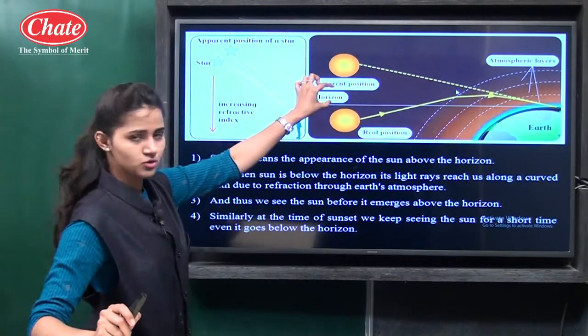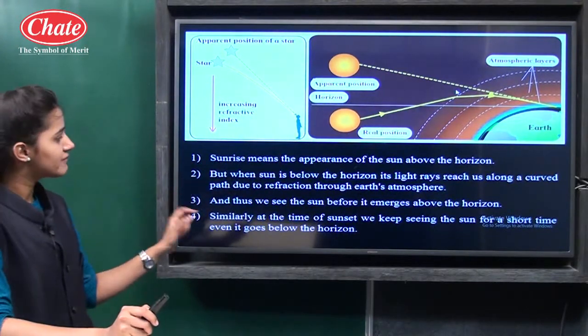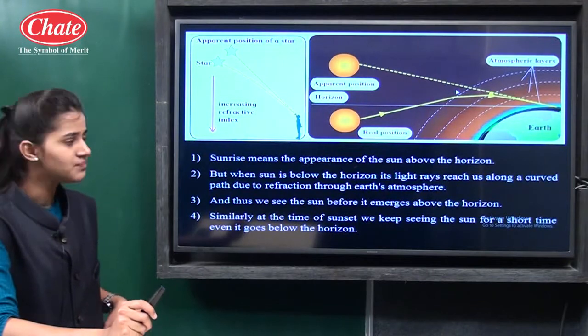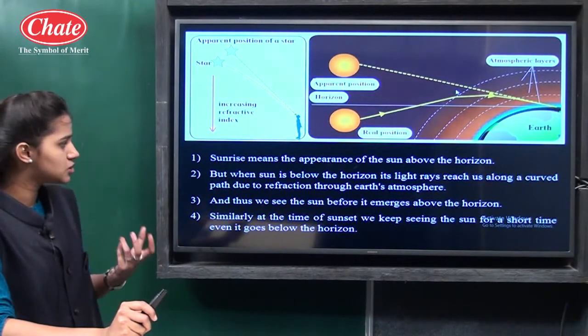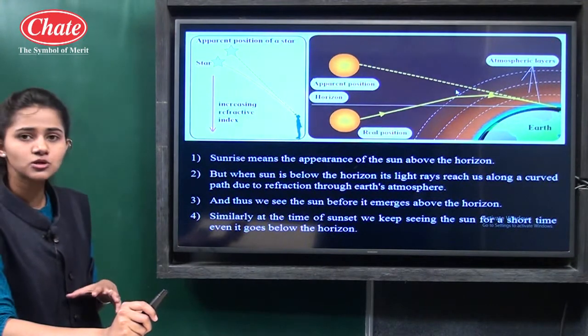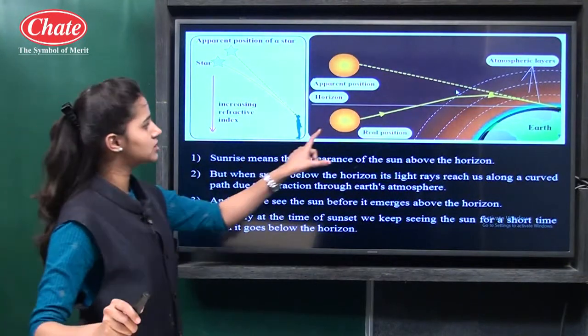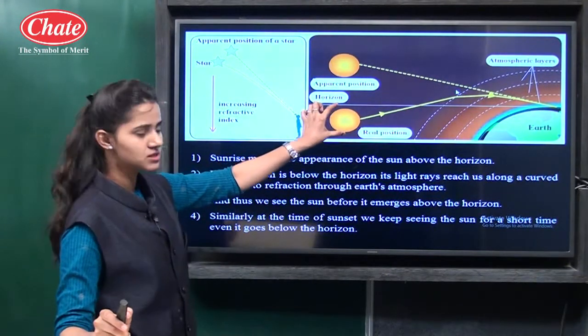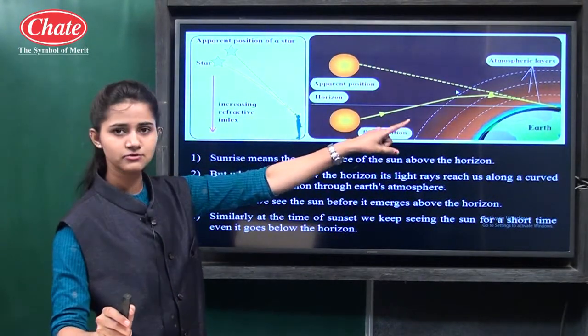When the sun is below the horizon, its light rays reach us along a curved path due to refraction through the earth's atmosphere. In this figure you can clearly see this is the sun, which is actually below the horizon, and this is our earth.